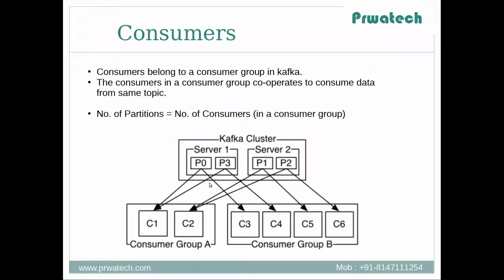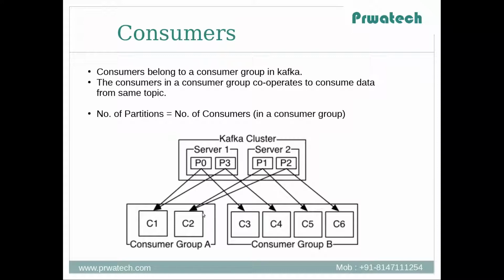Now there are two consumer groups, consumer group A and consumer group B. Consumer group A has two consumers, C1 and C2. Consumer group B has 4 consumers, C3, C4, C5, C6. These are consumer instances.